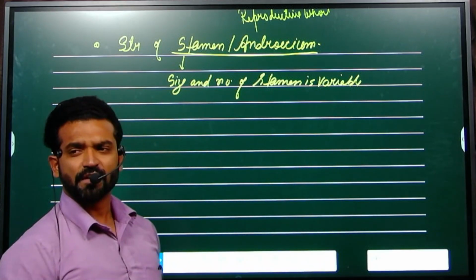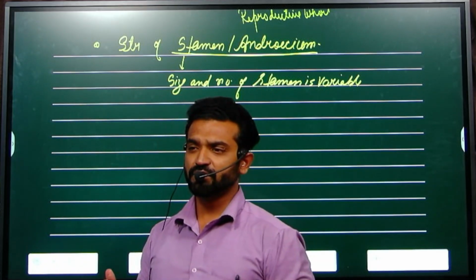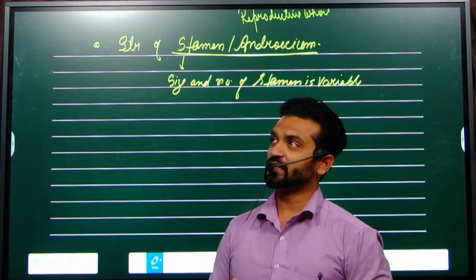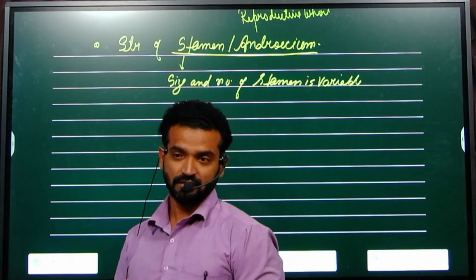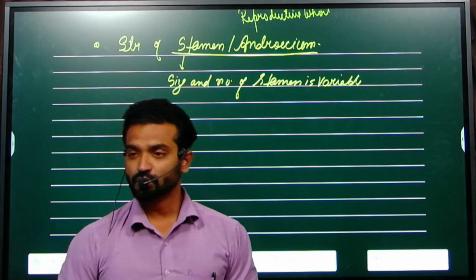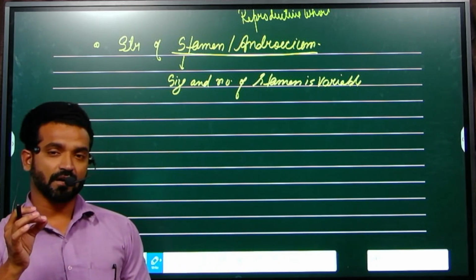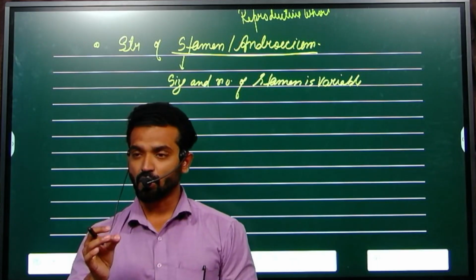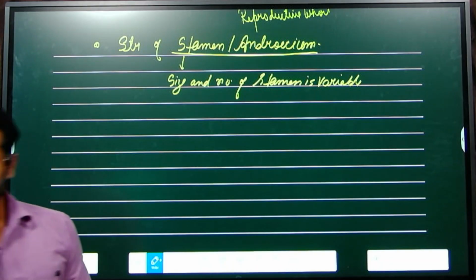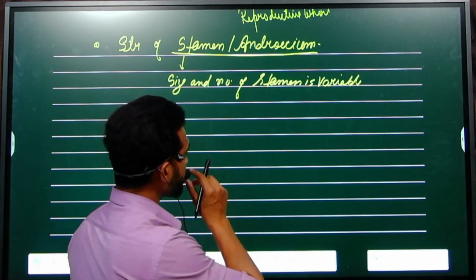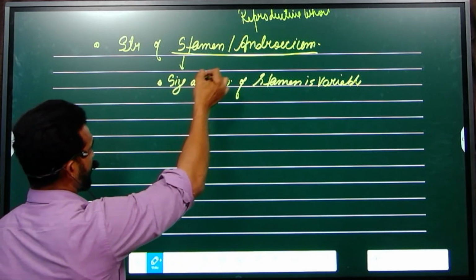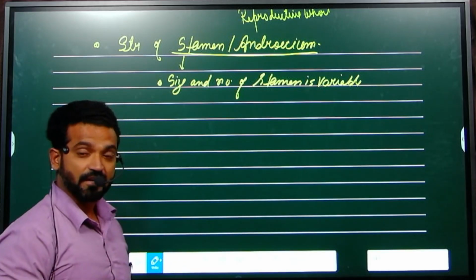There is so much variability in the size and number of stamens. In the case of Solanaceae, the example of the Solanaceae family is tomato, the number of stamens in Solanum or potato is 5. So that's why I wrote this line: size and number of stamens is variable.